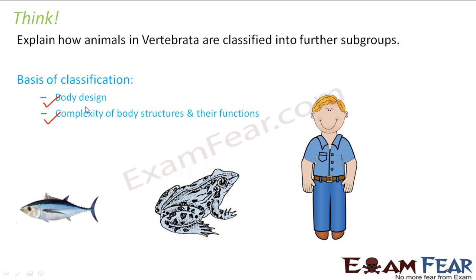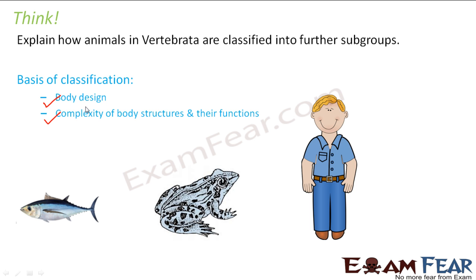When I say body design, I mean whether they have 4 limbs or not, whether they have fins or not, whether they have a muscular tail or not. So that all comes under body design. When I say complexity of body structures and their function, I am talking about the different organs.